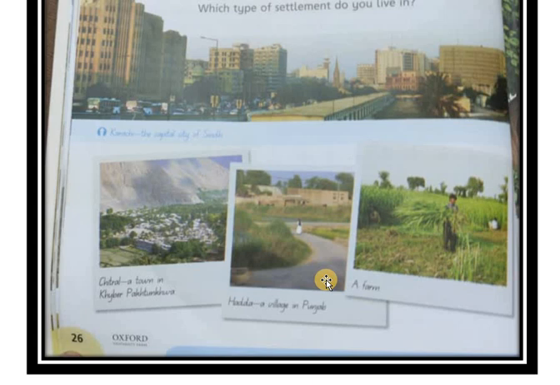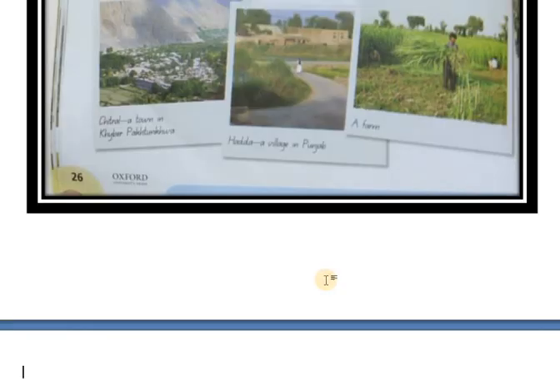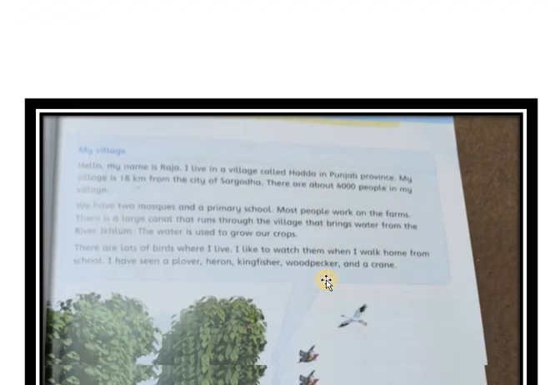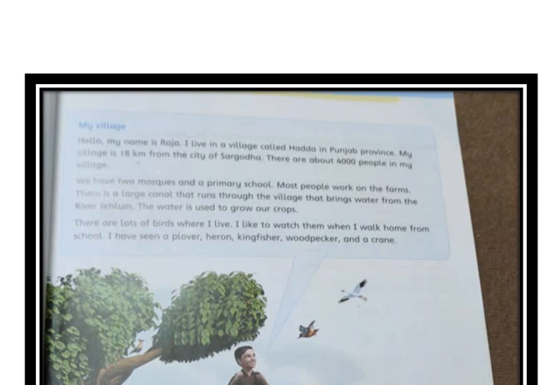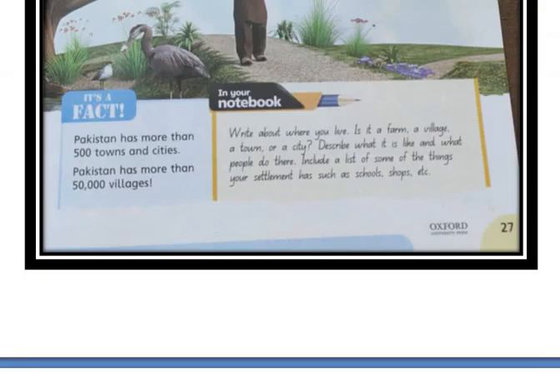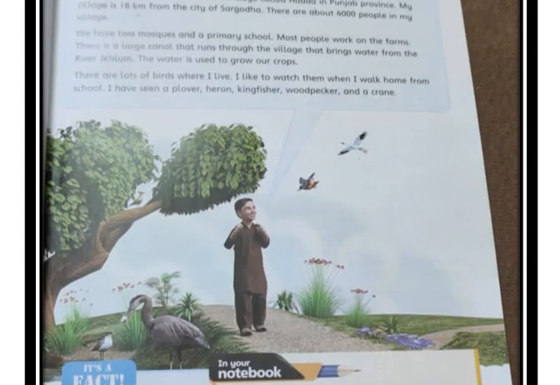So you may explore many questions related to this topic. Okay? Now we go to the next page. My village. Here is a topic about my village. First, page number 27.